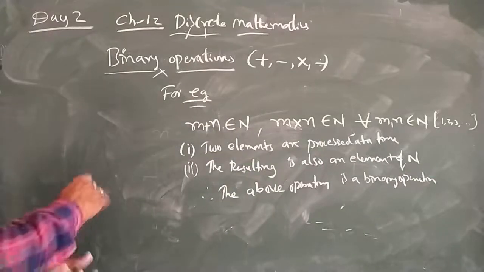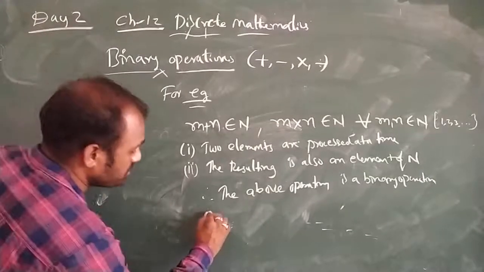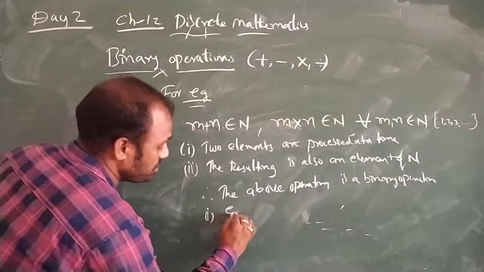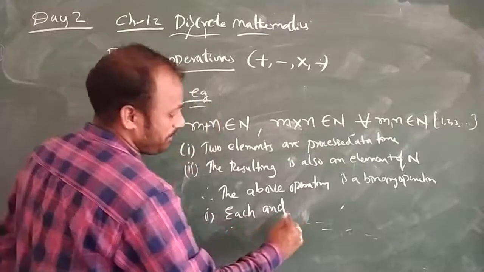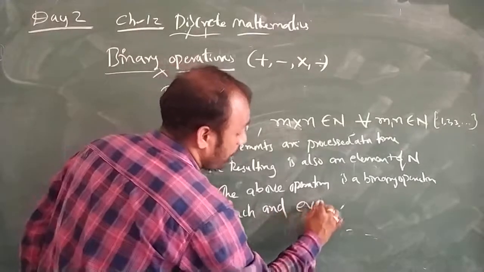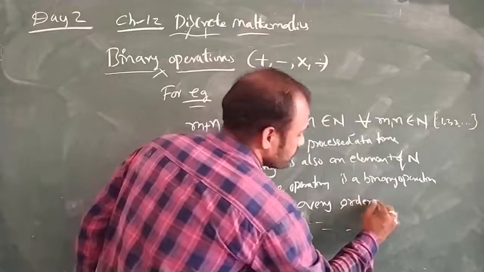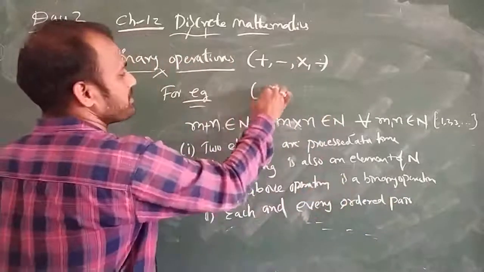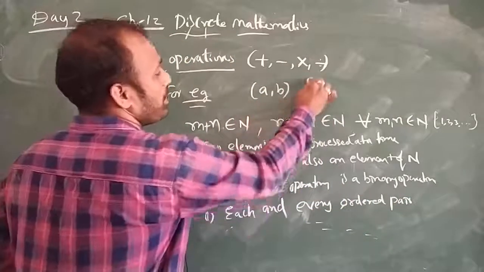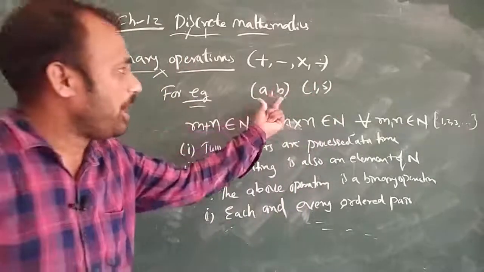To be a binary operation, there are conditions. The first condition is that it should represent each and every ordered pair. Don't get confused about the ordered pair: A comma B is one ordered pair, 1 comma 5 is one ordered pair, where two elements are there.